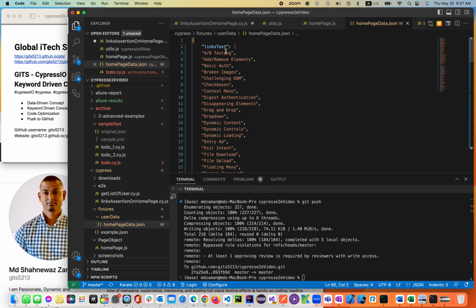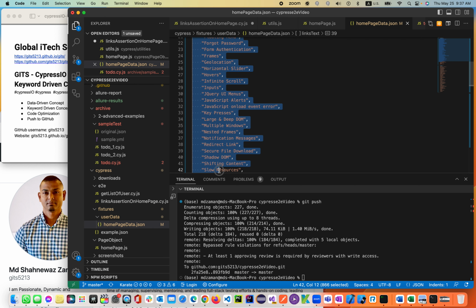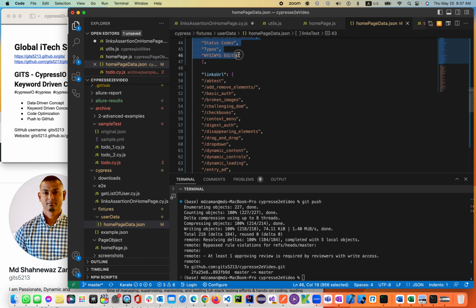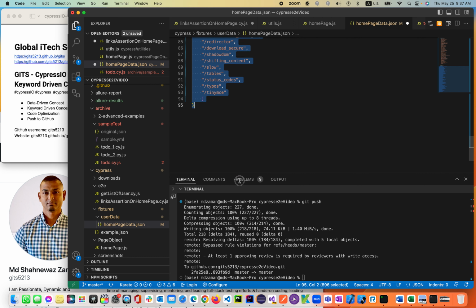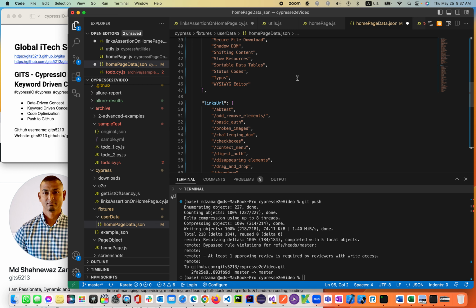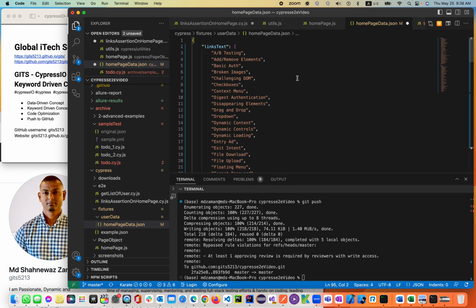Now we just replace the link text with an array containing all the link text. And the second one contains the link URL values, all of them. So this is pretty much self-explanatory, nothing to explain here. We created an array; we declared an array variable. Now we are optimizing the code over here, and let's go back into our page object model.